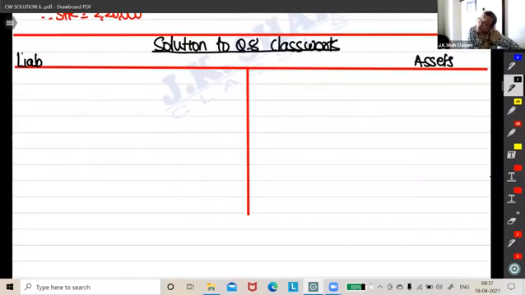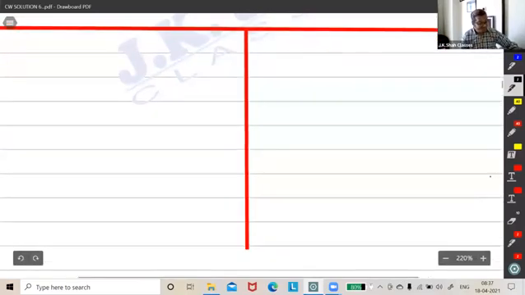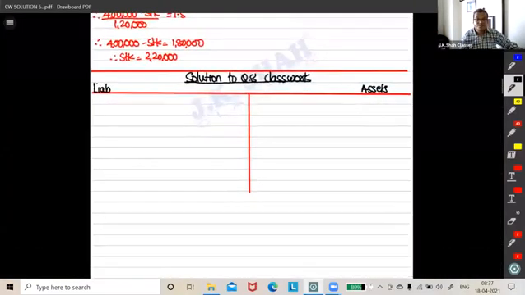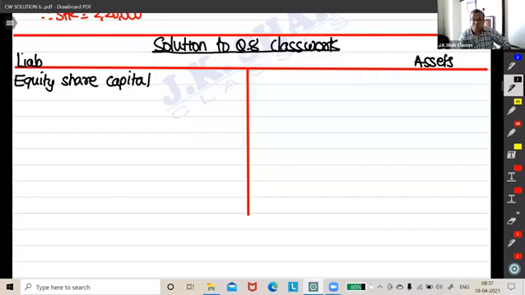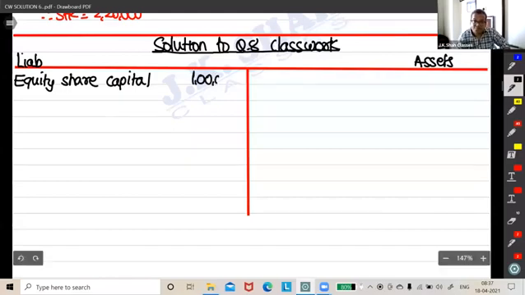So, friends, over here what we can write is equity share capital, correct? 1 lakh.